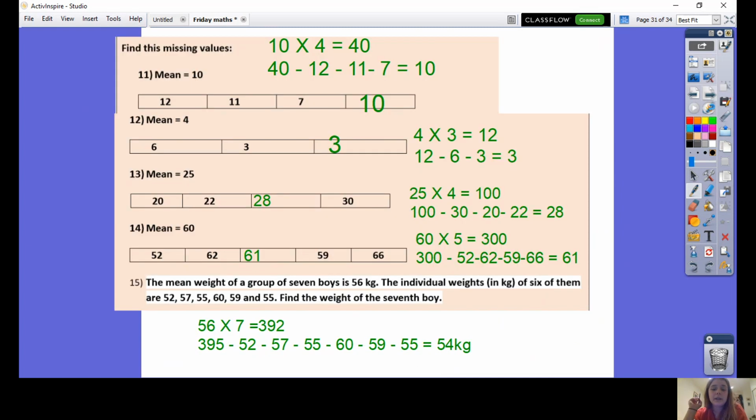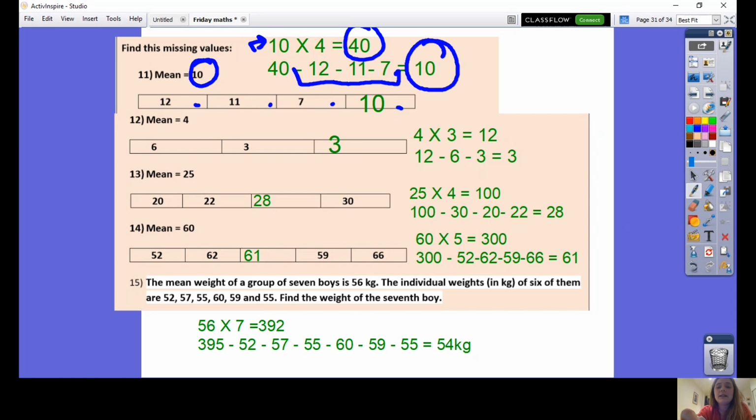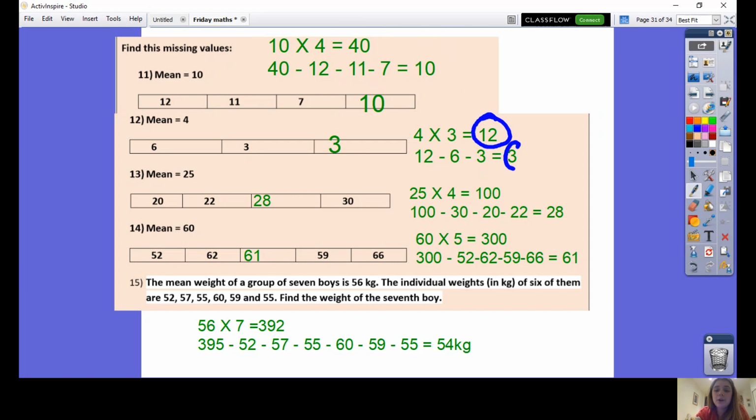Okay, for the next group of questions, I'm going to explain to you how it's presented by going through the first question. The first line shows you how you should have found your total. So in this question, that's 10 times 4 values make 40. Then the next step is what you should have subtracted in order to find the missing value, which here was 10. This will help you to work out where you've gone wrong for these questions. So check if you got the right total and then the right value. If you got the wrong total, that will explain why you found the wrong answer.